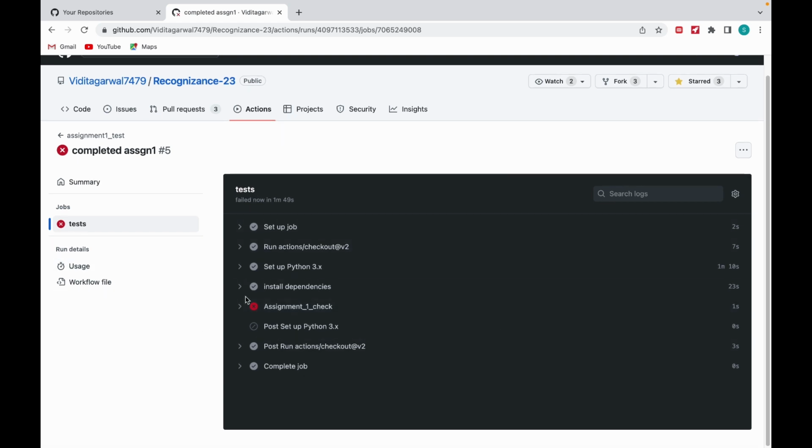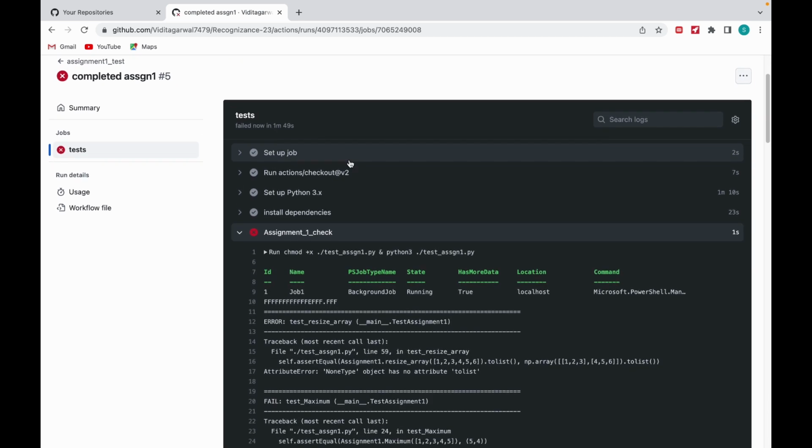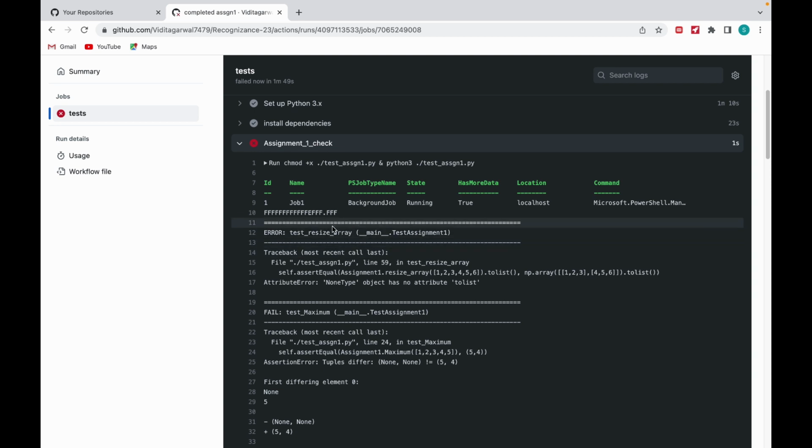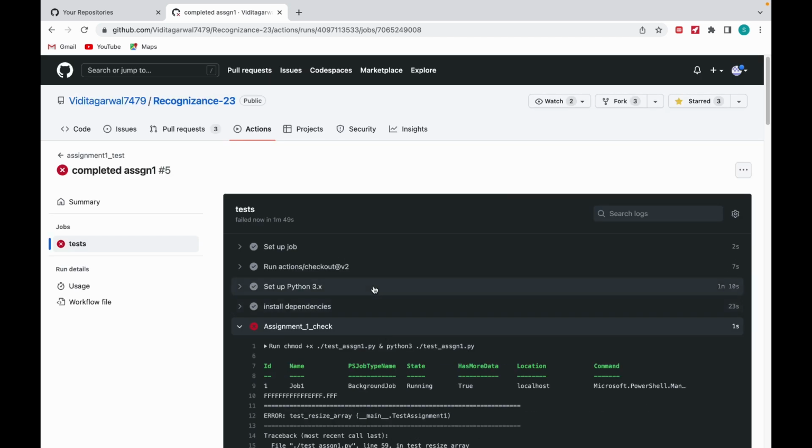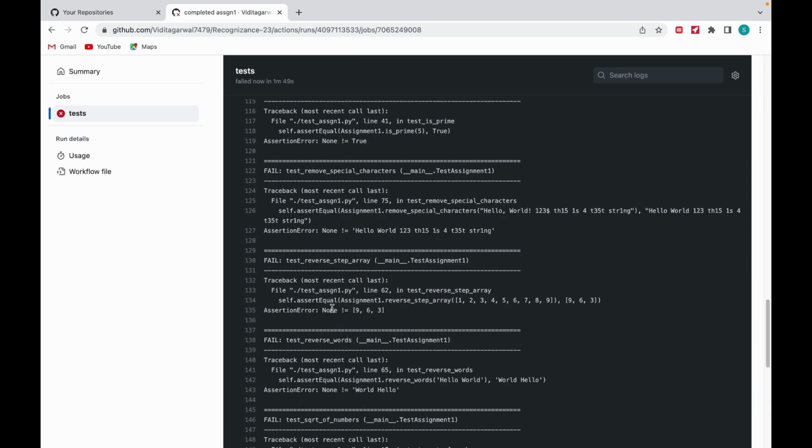Now this assignment has been checked, it is showing a cross, because as you can remember, I have not completed all the functions. As you can see, it has failed and given an error in all of the functions except a single one which I completed. It is also showing failures 18 and errors 1. It ran 20 tests, it failed in 18 of them and gave an error in one of them, and the remaining one which I completed, it passed successfully. So once you complete all the functions, you will not get any kind of error.